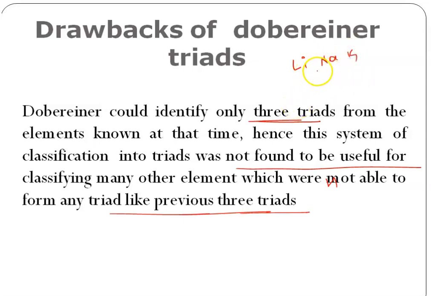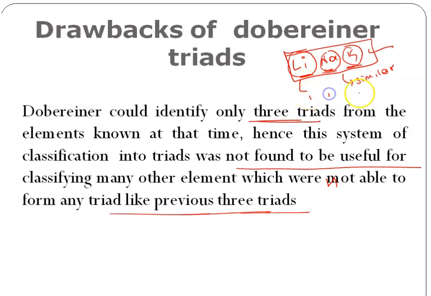If you want to study the properties of these elements, there is no need to study the properties of all three elements individually. If you know the properties of this triad, because all these elements have similar properties, that's why we have grouped them in the same triad. So the elements belonging to the same triad will have similar properties. Lithium, sodium, and potassium all have only one valence electron in their outer shell. If they have only one electron, then chemical properties will also be the same.